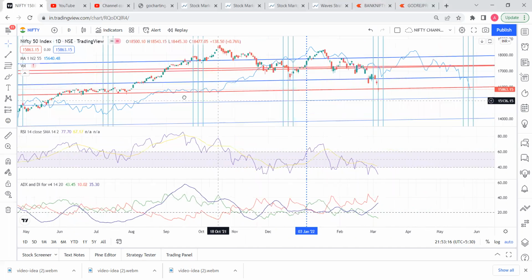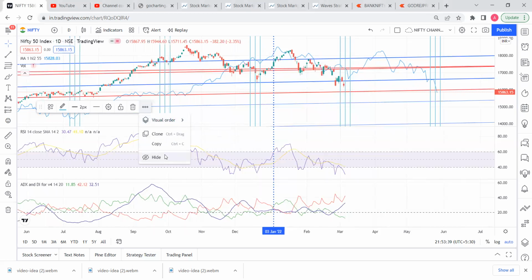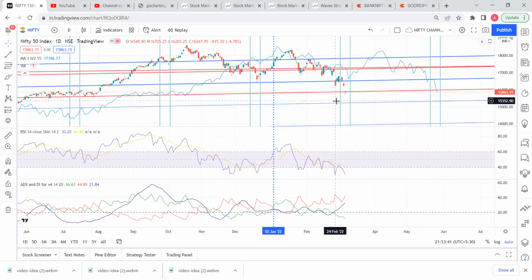So now we are in that zone and we have already fallen till now. There are good chances that if this zone has to work, it may work in the next 2 days. If there is any bounce back coming, we may see it in the next 2 days. So that is why I have kept this line. I'll just hide it now. So yeah, that is the candle over there.